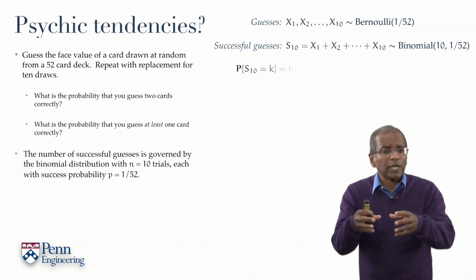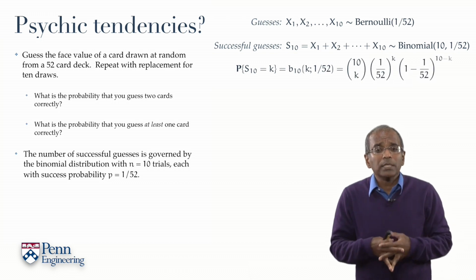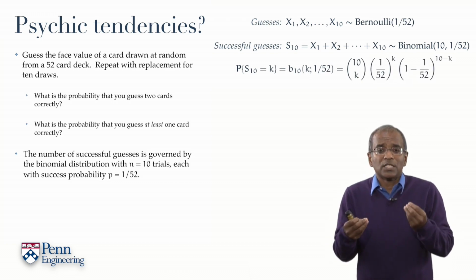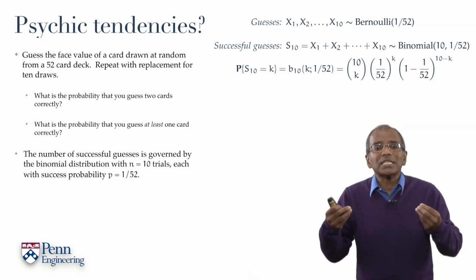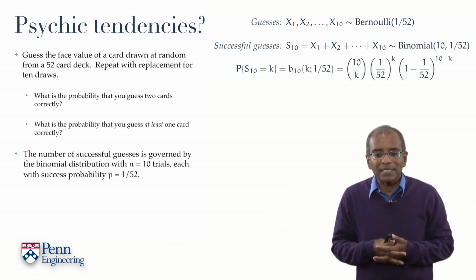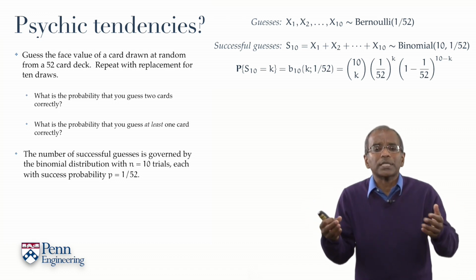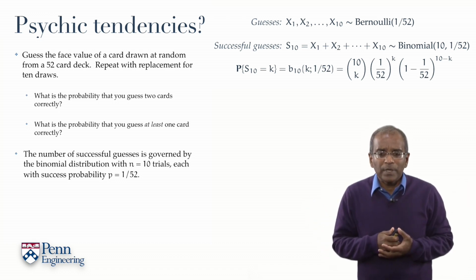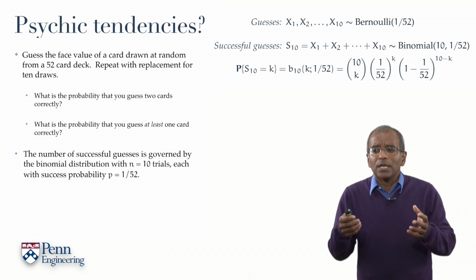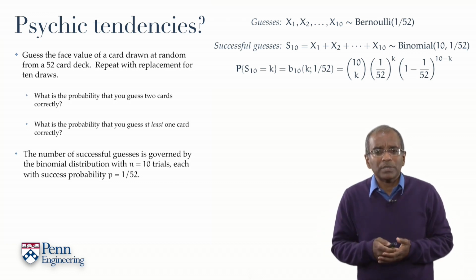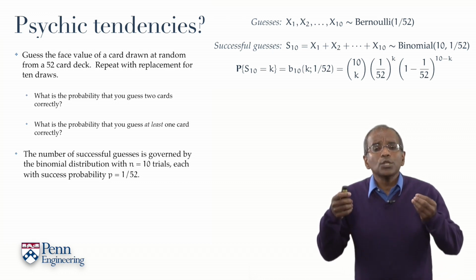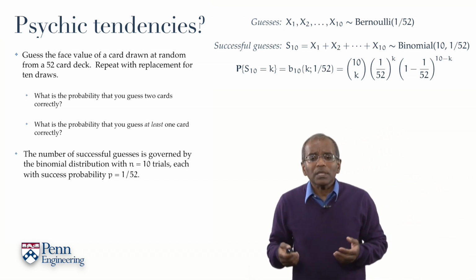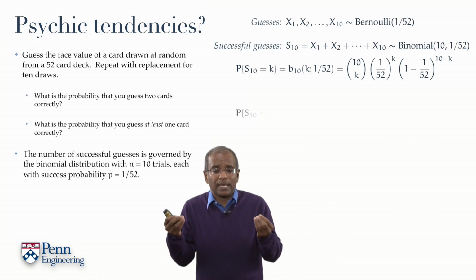And so in particular, we can write down an atomic probability, the probability that S10 takes the value k. In words, the probability that you are successful with k out of your 10 guesses is exactly the binomial probability on the right of the screen. Now we are ready to handle the individual problems that are posed on the left. What is the probability that you've got 2 guesses right? Well, this is exactly the probability that S10 is equal to 2.